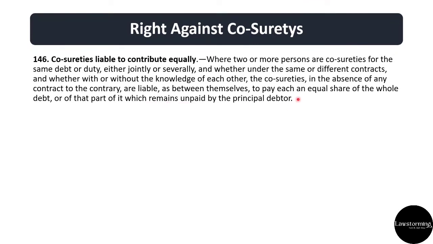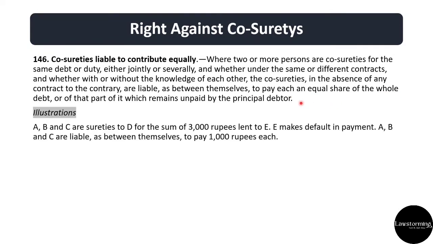So as per this section, if there are 2 or 3 co-sureties, then every co-surety is liable to contribute equally to the whole debt. So as per example, let's say there are A, B, C, 3 sureties to D for a sum of 3,000 rupees lent to E. E makes default in payment. Now in this case, A, B and C are liable as between themselves to pay 1,000 rupees each. They will contribute equally, and 3,000 rupees was lent, so 1,000 each will pay.